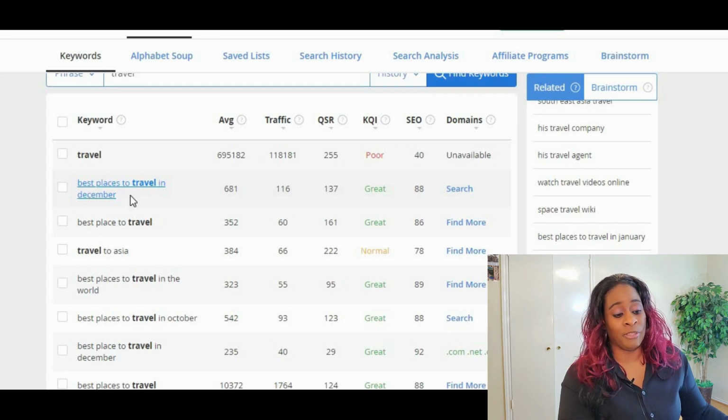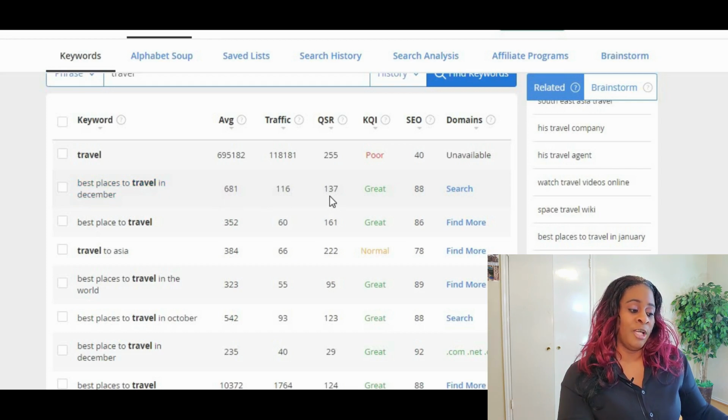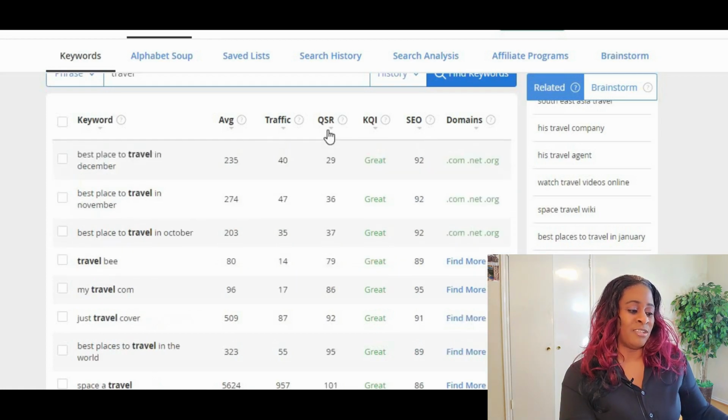Best places to travel in December. That's a little better, but you're still competing with 137 websites. Although it says great, so maybe you can make your articles a little more detailed, a little more niche specific, and give better content than the people who are already ranked, and you can probably outrank them with these keywords. Best place to travel, 352, 60 traffic. If you get on the front page, you're competing with 161 websites. I'll always put it in order by QSR.